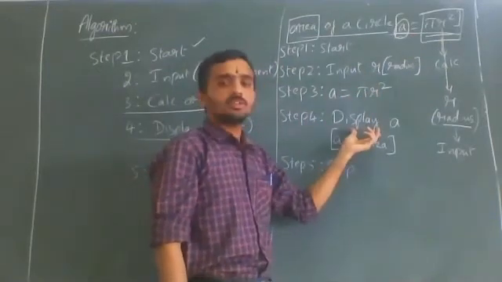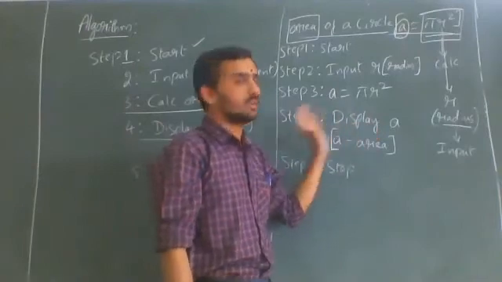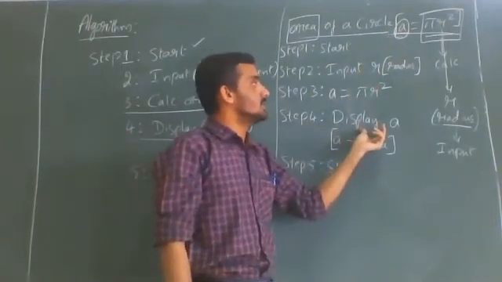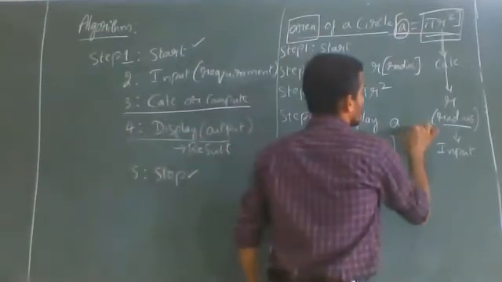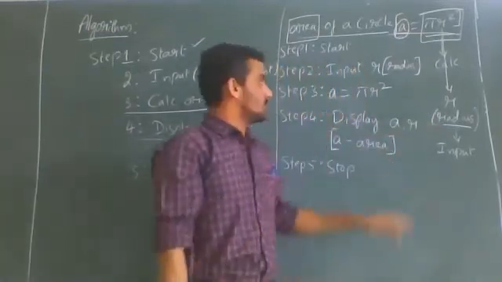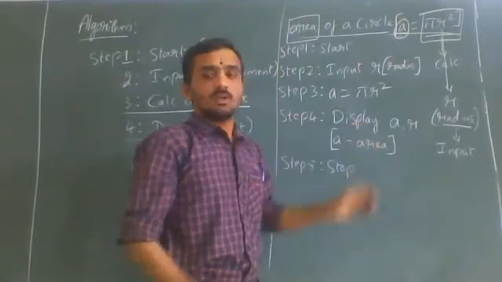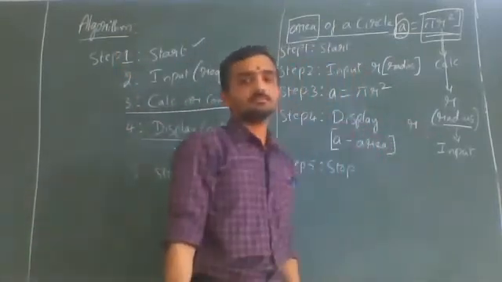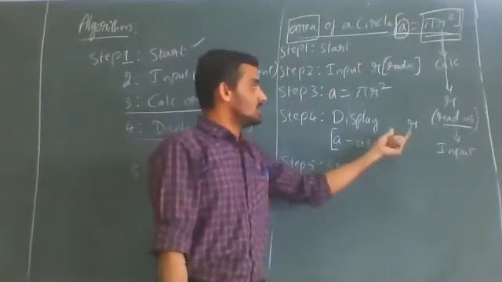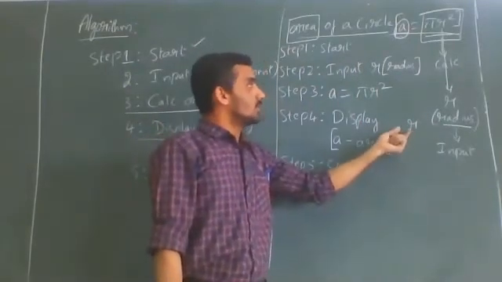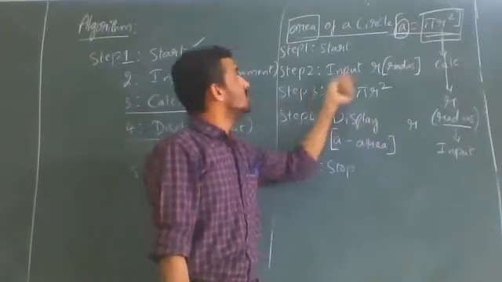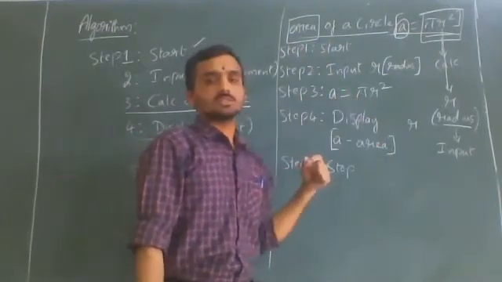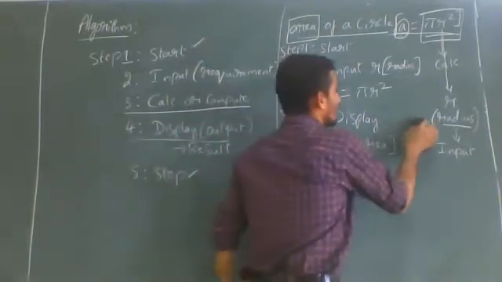And what we need to display, whatever we have calculated, that we need to display. So area we have calculated, we will display the area. If by mistake you say A comma R, that is also correct. If you display radius, it is not wrong. But if you are displaying only radius, that is wrong. Because the question is to calculate the area of a circle. And once you have calculated that, you should display it first.